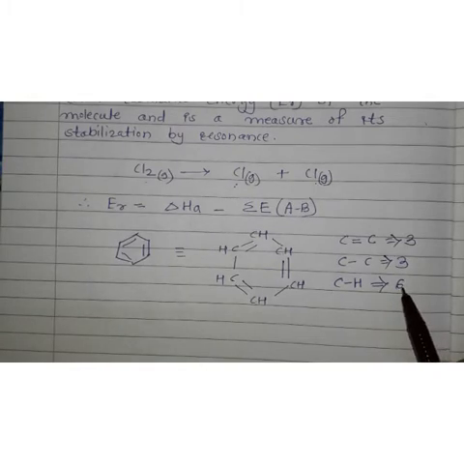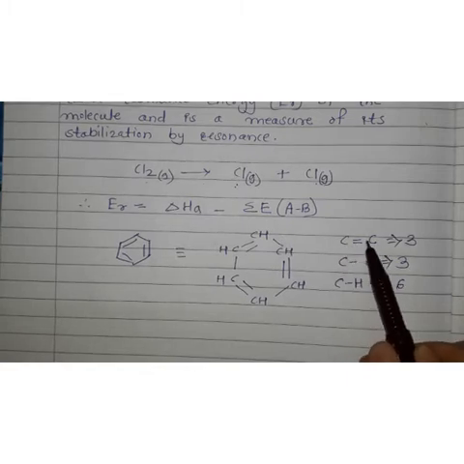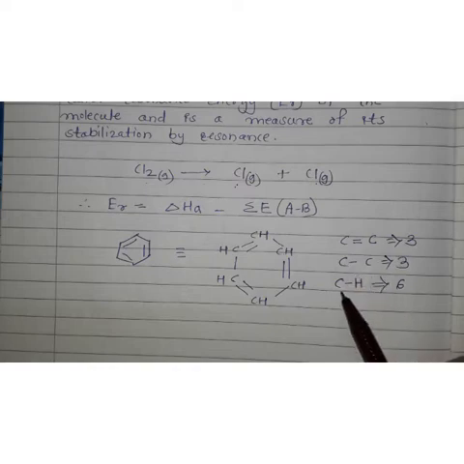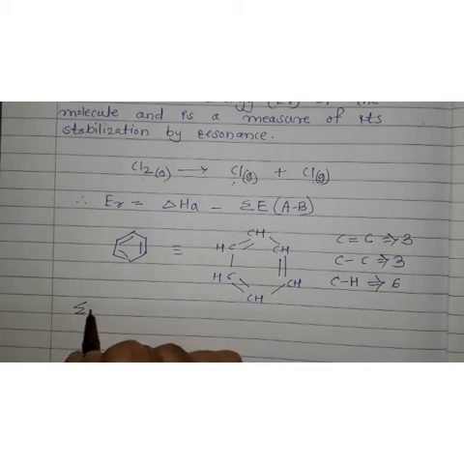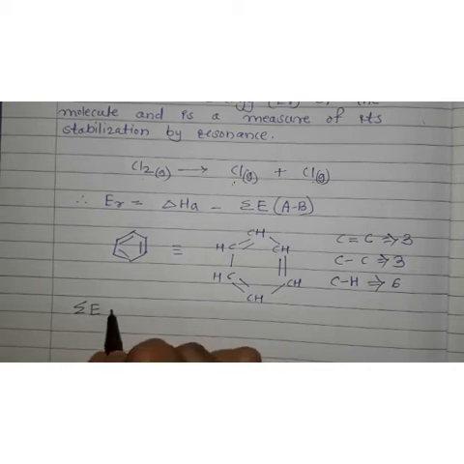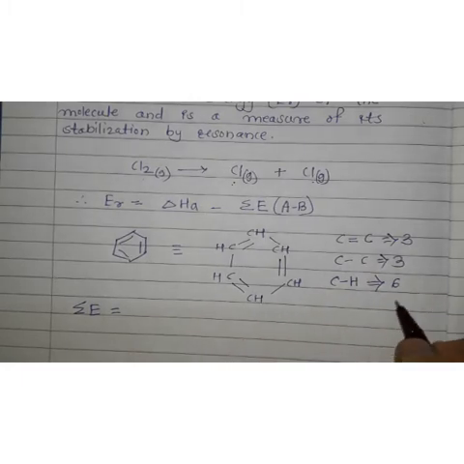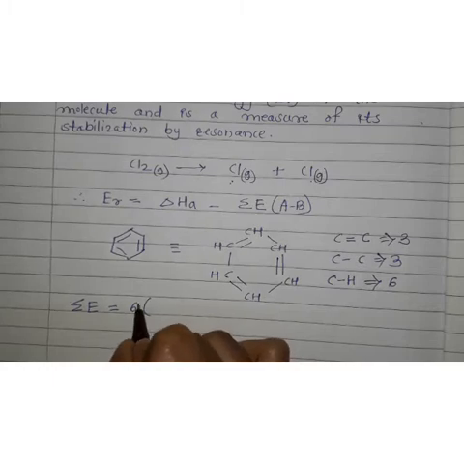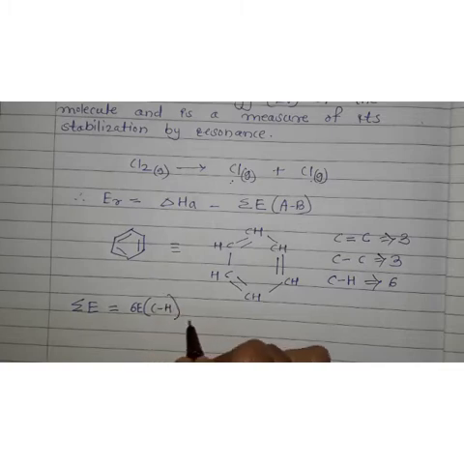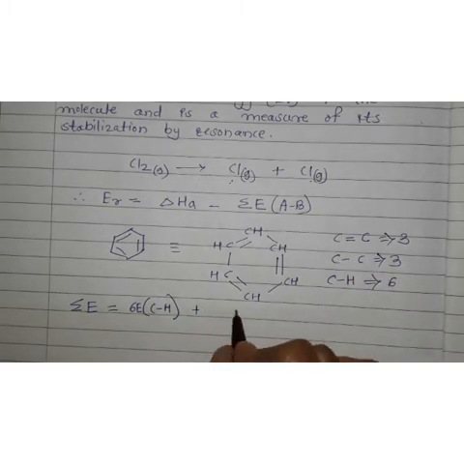Now we have to find the bond energies of all three bonds: the bond energy of the carbon-carbon double bond, plus the carbon-carbon single bond, plus the carbon-hydrogen single bond. Let us write the summation of enthalpies. First, 6 carbon-hydrogen bonds, so 6 into the enthalpy of the carbon-hydrogen bond. Then plus carbon-carbon single bonds, which are also 3.